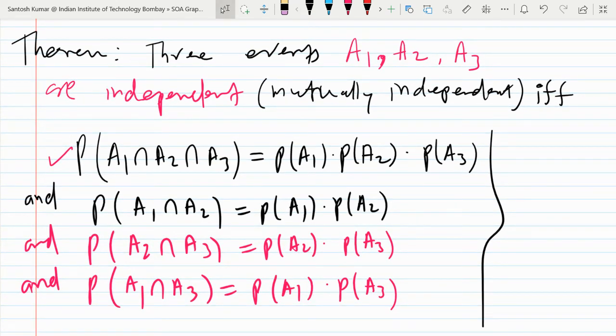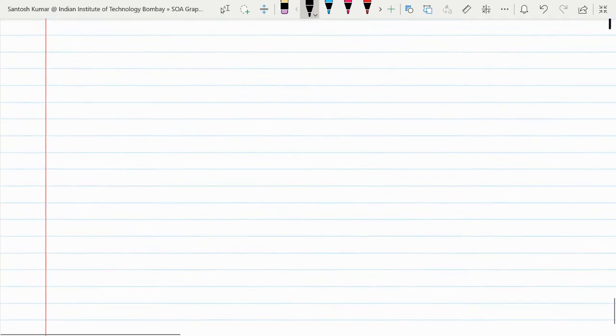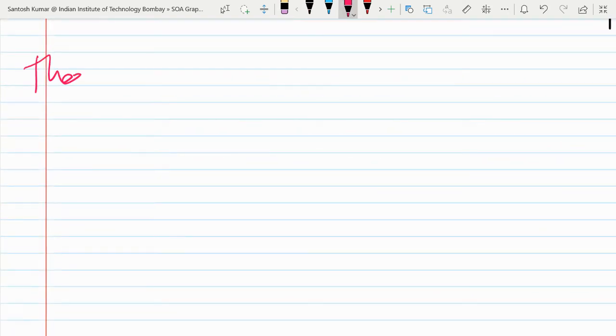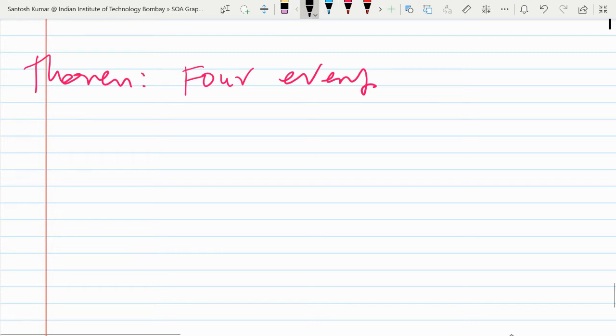So now I will go to the problem part. But before going to the problem part, let me write one more generalization of this. What if I ask you about four events? It's your choice. You may take A, B, C, D, or you may take A1, A2, A3, A4.